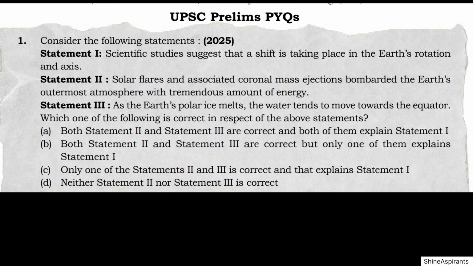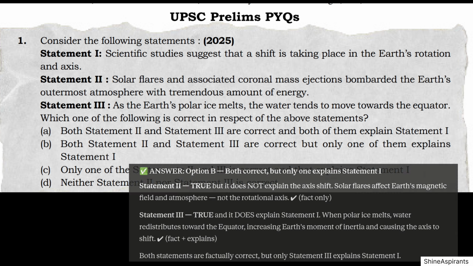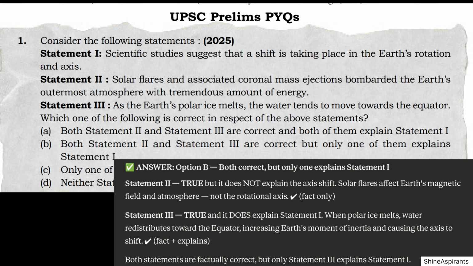Option A, both 2 and 3 are correct, and both explain statement 1. Option B, both 2 and 3 are correct, but only 3 explains statement 1. Option C, only one of 2 and 3 is correct, and that explains statement 1. Option D, neither 2 nor 3 is correct. Answer: Option B, both correct, but only 3 explains statement 1.